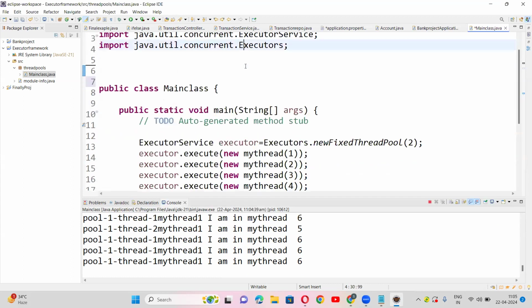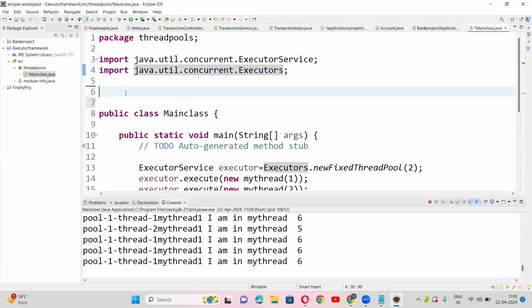Class MyCallable implements Callable. Earlier we implemented Runnable, here we're just implementing Callable.